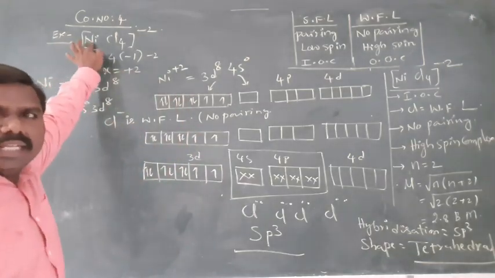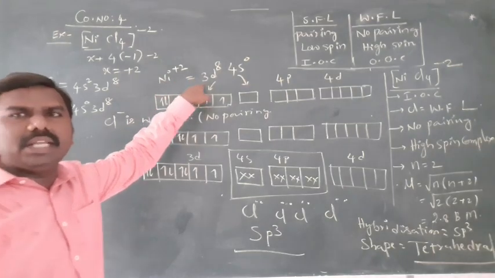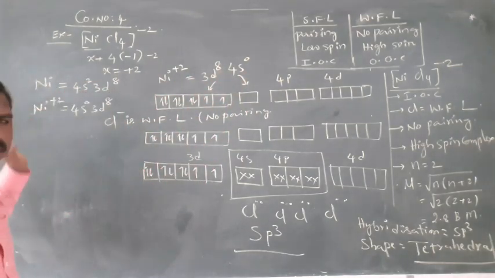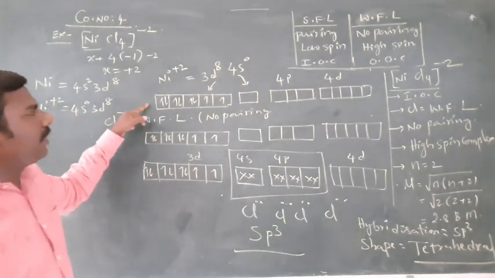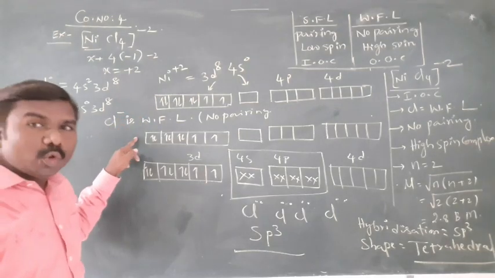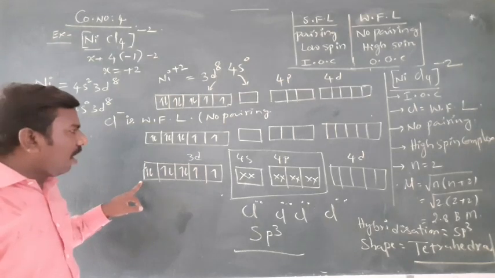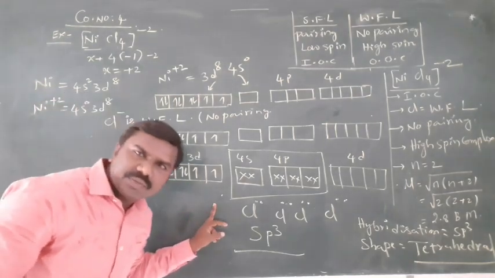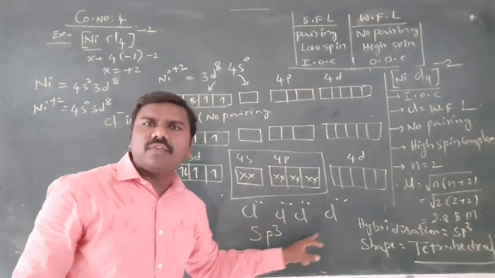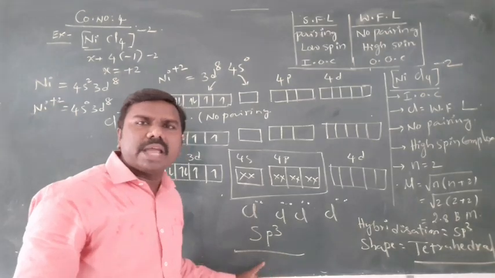In this complex, nickel is the central atom. The central ion is Ni plus 2. Configuration is 3d8, 4s0, after removal of 2 electrons from Ni. And these are the orbitals of Ni plus 2. After no pairing, these are the orbitals of Ni plus 2 after donation of electrons from 4 ligands, 4 Cl minus ions. Then it undergoes sp3 hybridization.